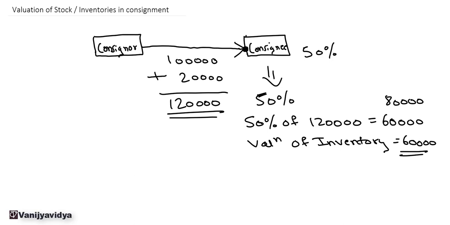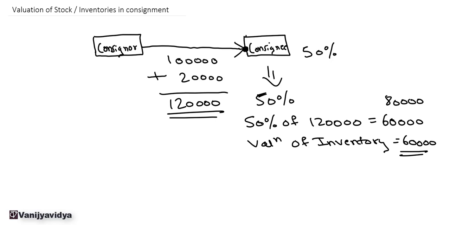So in calculating the cost of the inventory with the consignee, all the cost of the goods plus the cost that is incurred to send the goods to the consignee or till the point it reaches the consignee will be included in your valuation of the inventory.